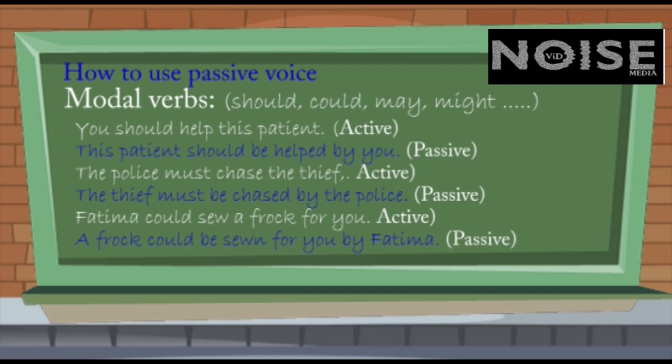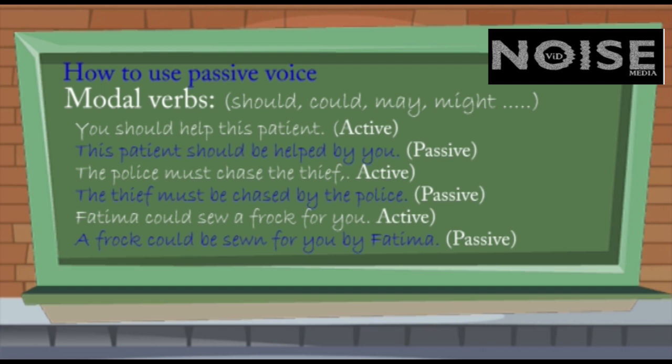One more example. The police must chase a thief. And in this sentence, must is a modal and chase is a main verb. And how to change it into passive voice? I hope you can do it, but I'll do it for you. The thief must be chased by the police.